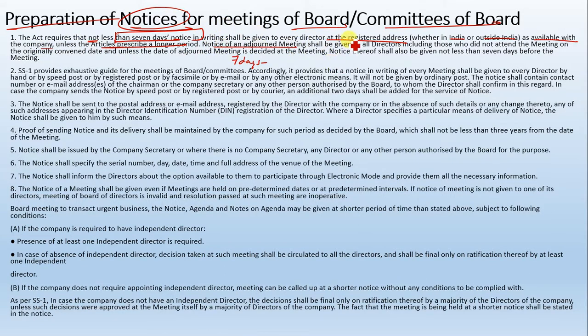Notice of an urgent meeting shall be given to all directors, including those who did not attend the meeting even on the original date convened. Unless the date of the original urgent meeting is decided at the meeting, notice thereof shall also be not less than 7 days. तो बेसिकली 7 दिन पहले आपको नोटिस देना है, आपके पास जो एड्रेस हो उस पर देना है. In India, outside India does not matter. Moreover, any longer period, if the articles provide, shall be followed.